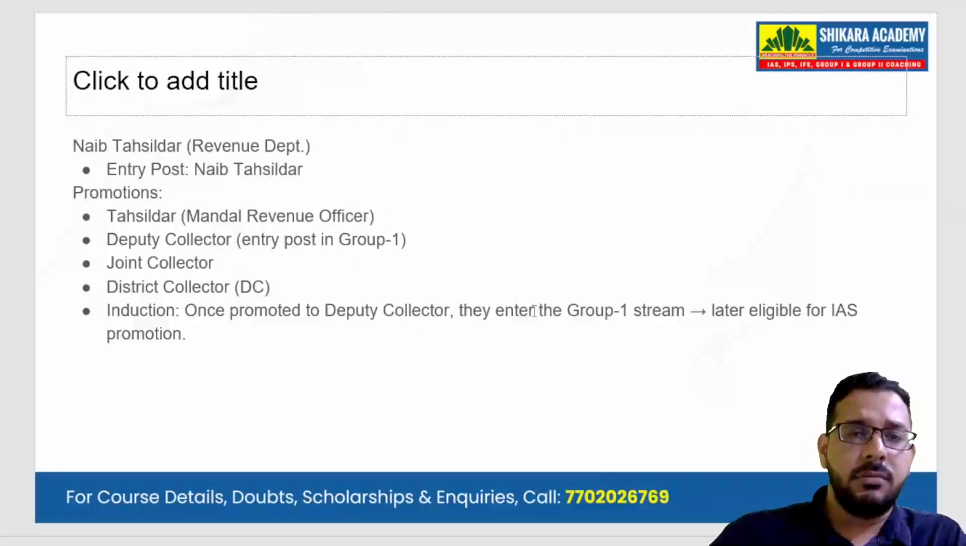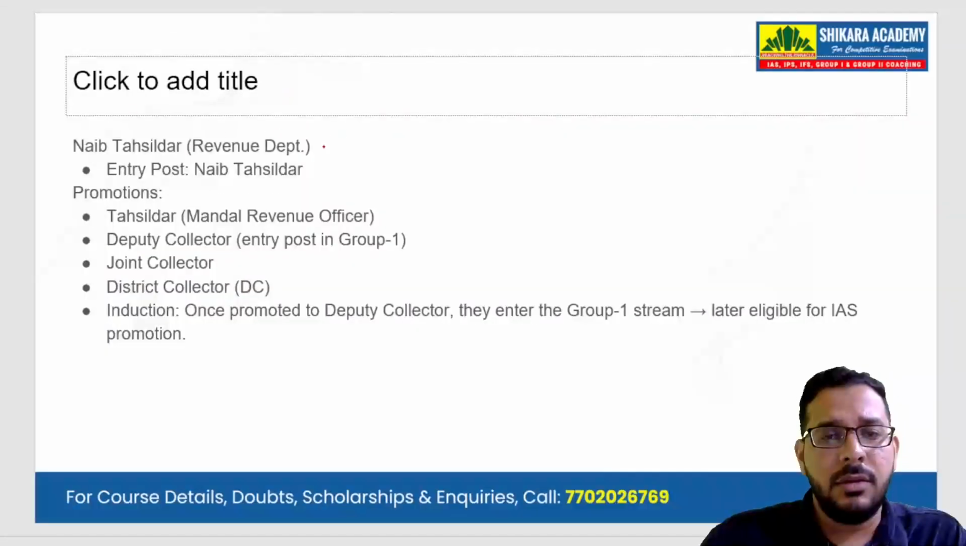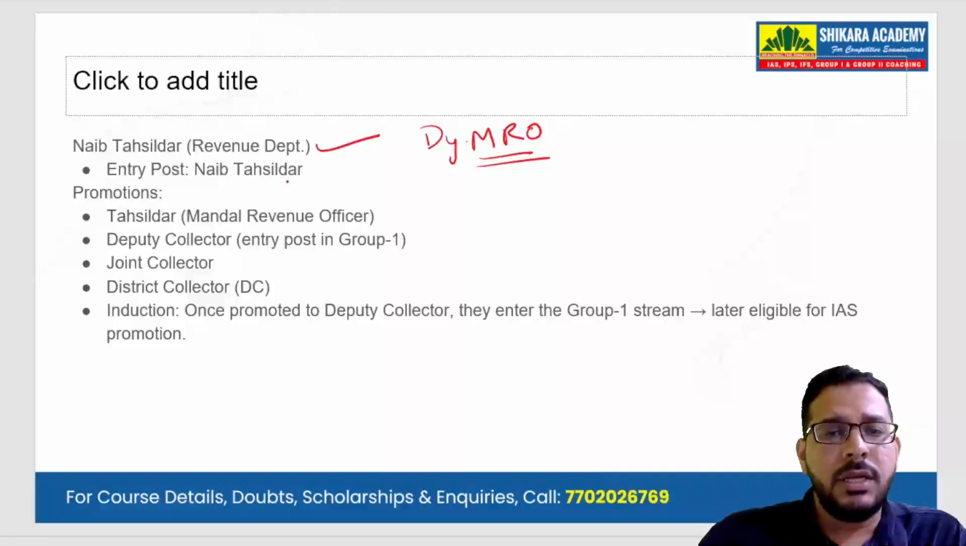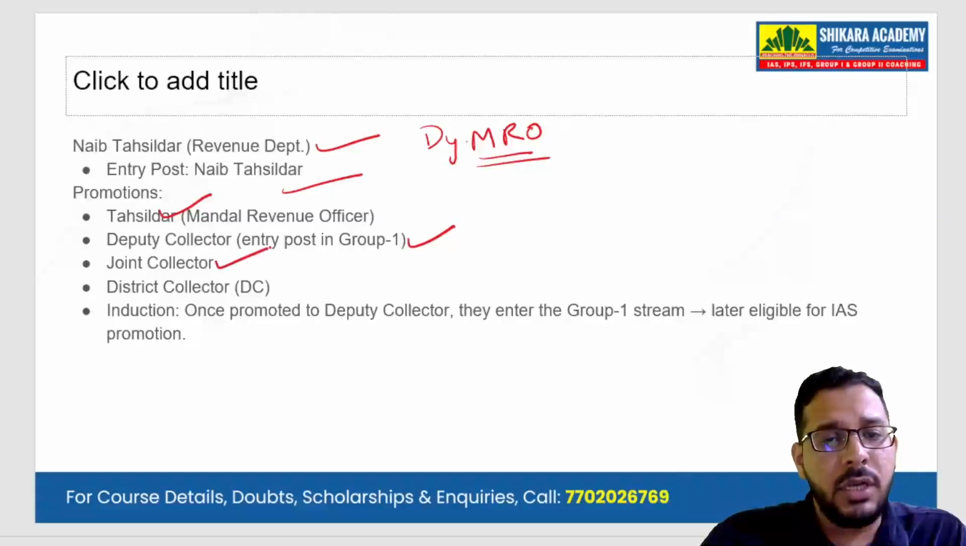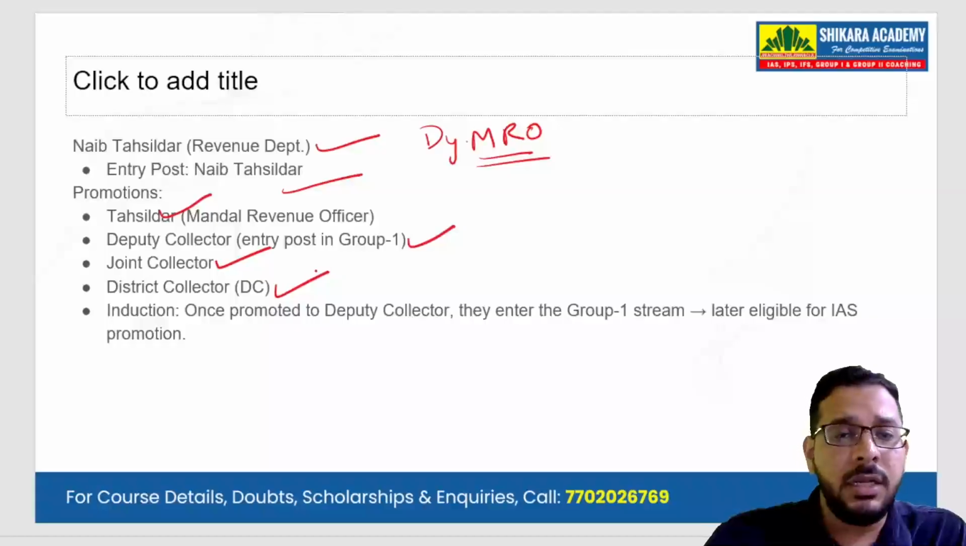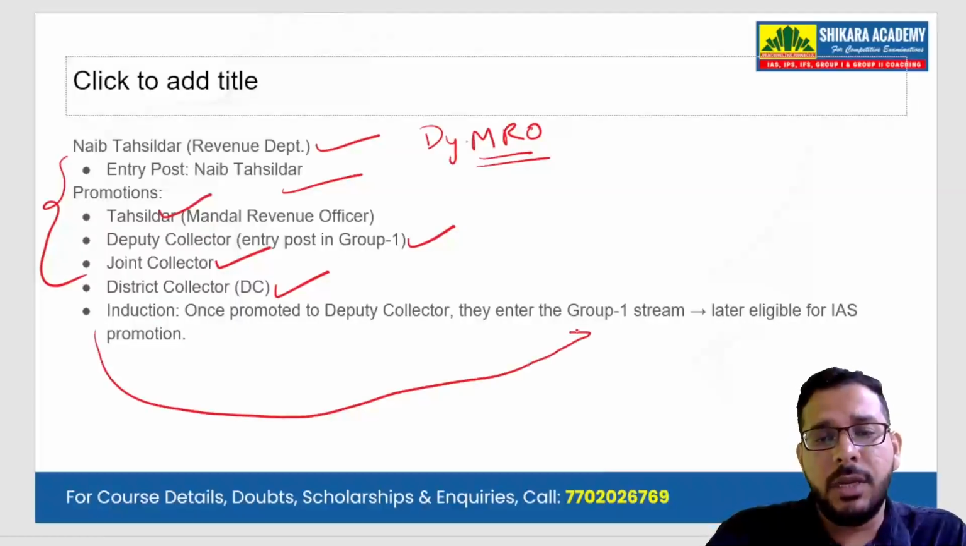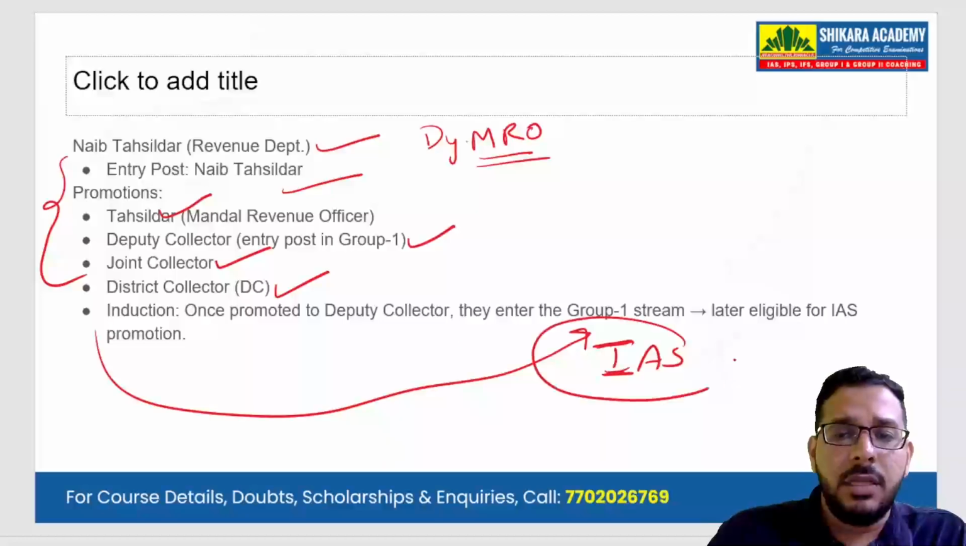And let us look at the promotions. We have a post called Nayab Tehsildar, which is Deputy MRO post. So entry level is Deputy MRO. Then he can become MRO. Then he can become Deputy Collector. Then he can become Joint Collector. Then he can become directly District Collector. So even though it is a rare case, they also can become IAS officers. At the age of their retirement, they can be inducted into IAS.